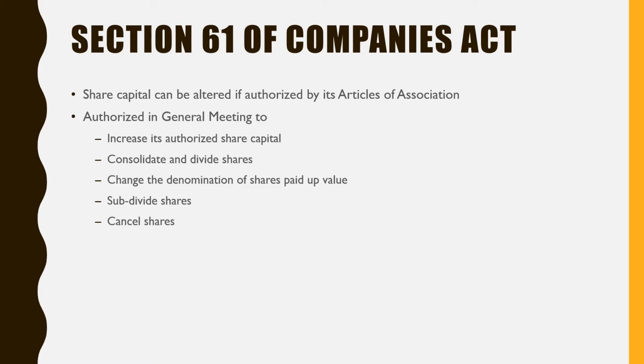If you want to consolidate your shares, divide your shares, change the denomination of shares, subdivide the shares, or cancel the shares, then it must be approved in general meeting with a special resolution, and there must be such a provision to change the share capital in the articles of association.